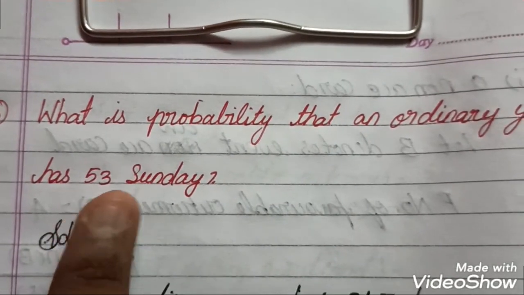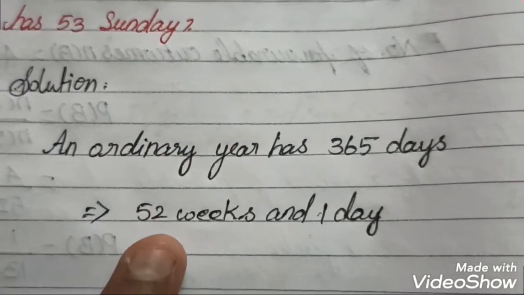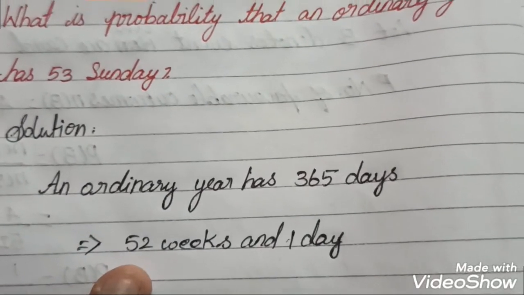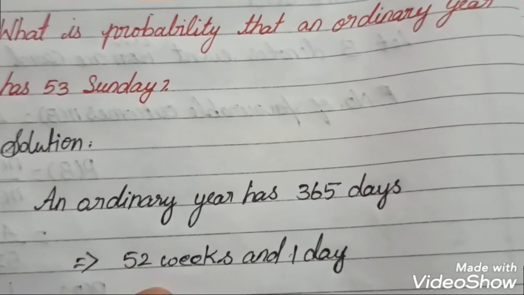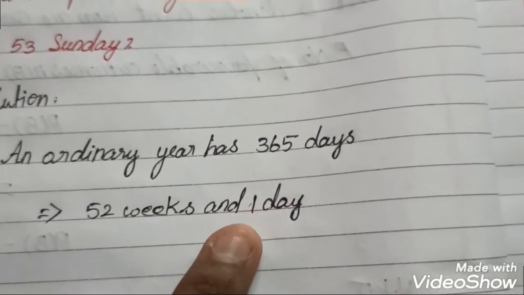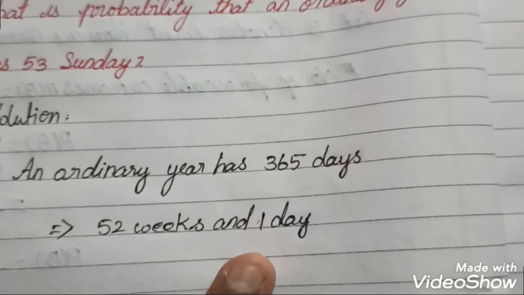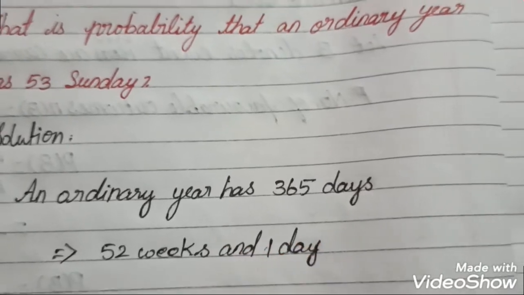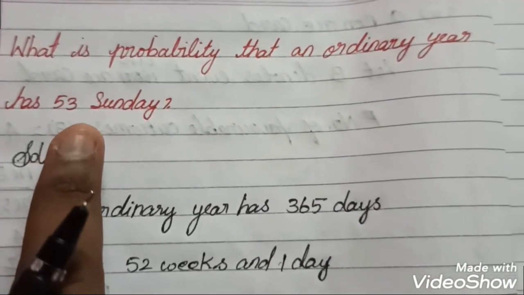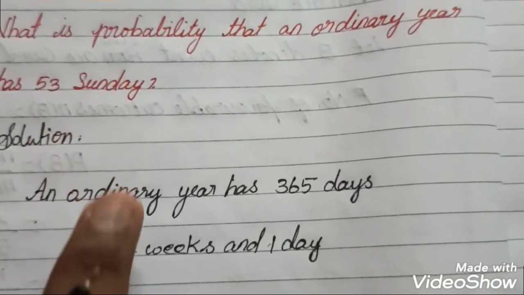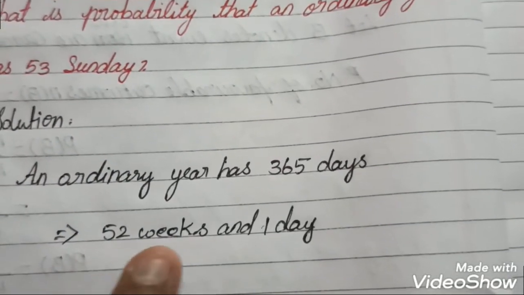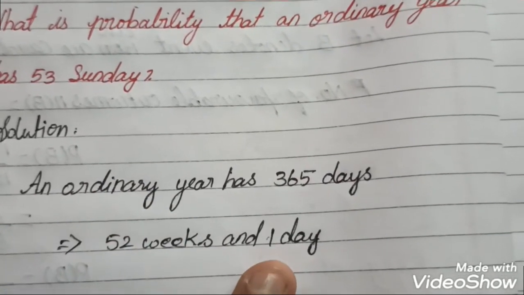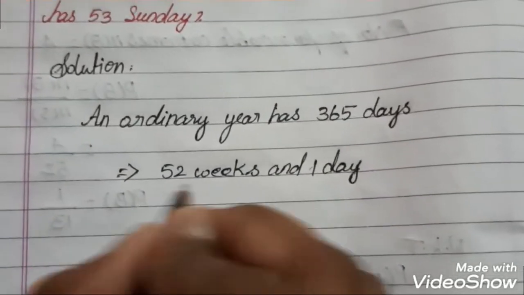We need to find 53 Sundays. So you just have to compare this and this. 52 weeks means it contains 7 days each, one of which is Sunday, and the remaining 1 day may be any of the 7 days: Monday, Tuesday, Wednesday, Thursday, Friday, Saturday, or Sunday. But we need that day also to be a Sunday. Only then do we get 53 Sundays. Already we have 52 Sundays, we need one more Sunday, and that one more Sunday must be that 1 day.